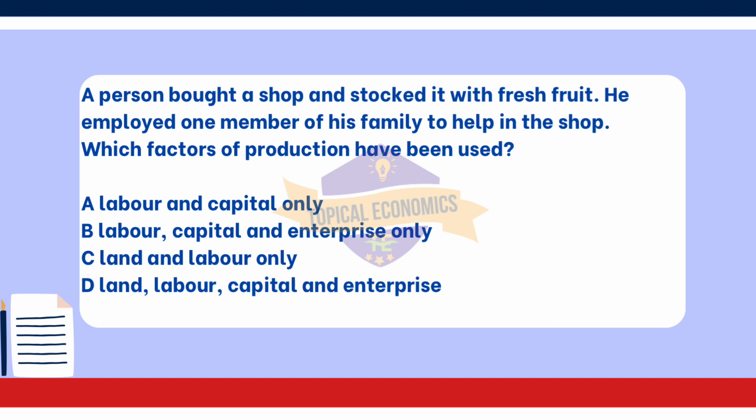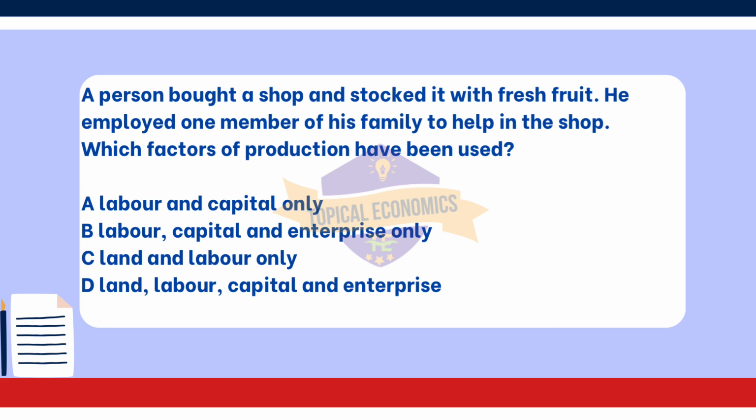Capital, the money spent to purchase the shop and stock it with fresh fruit represents capital, as it includes the physical assets used in the business. Enterprise, the person who bought the shop and is running the business is exercising entrepreneurial skills, taking risks, and organizing the production of goods, which qualifies as enterprise.